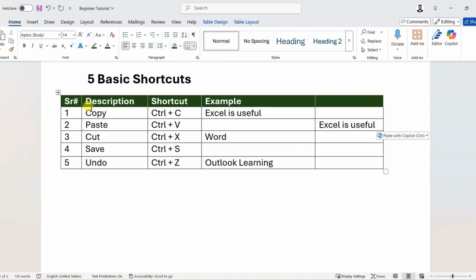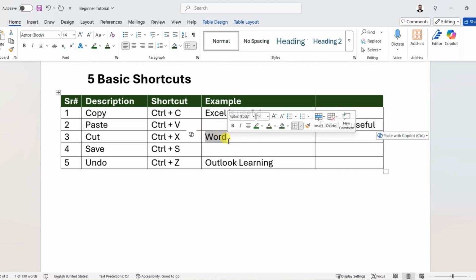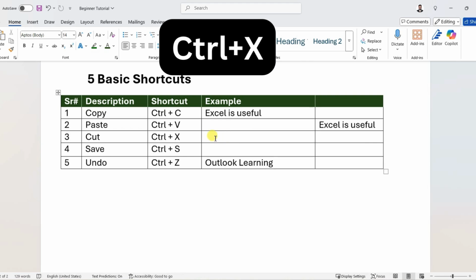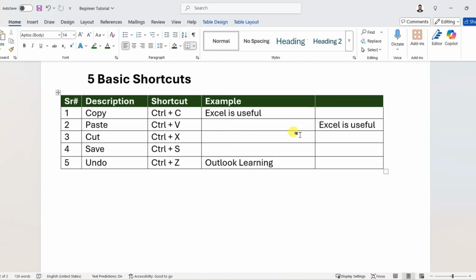The third shortcut key is cut. Cut means if I want to cut the text from anywhere, it will move the text from one place to another place. So for example, this text, I will select the text and press Ctrl X. Now you can see this text has disappeared, and wherever I want to paste, I will place the cursor and then press Ctrl V. It will paste the cut data for me.